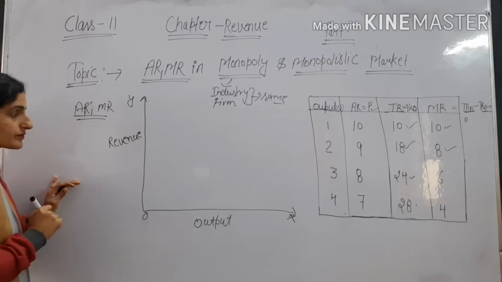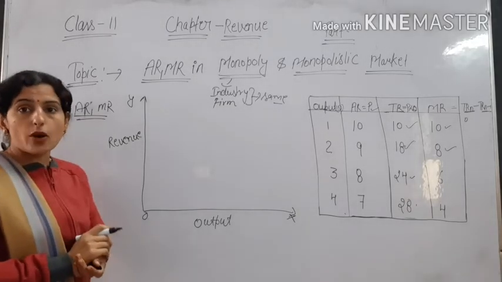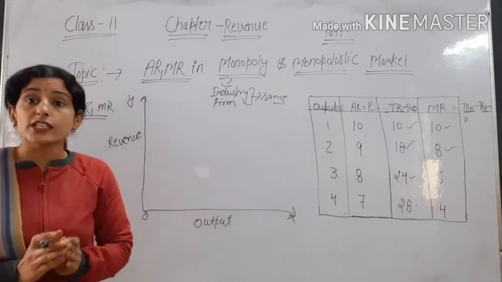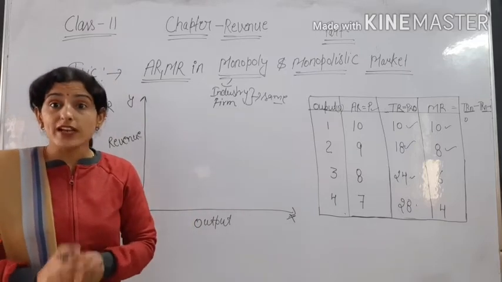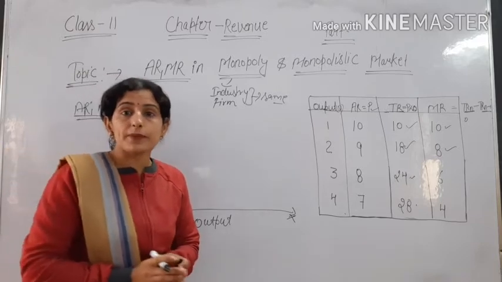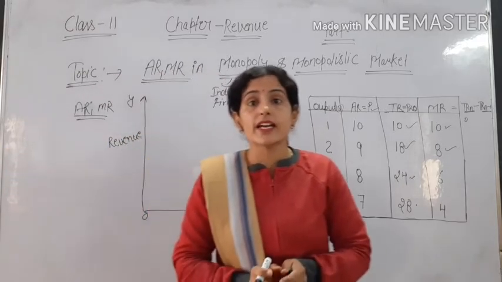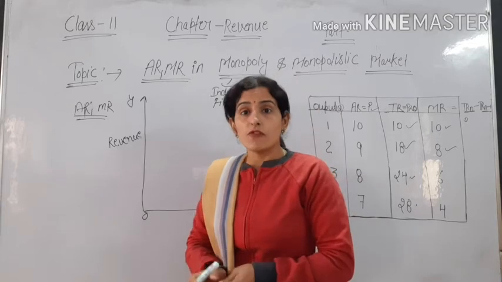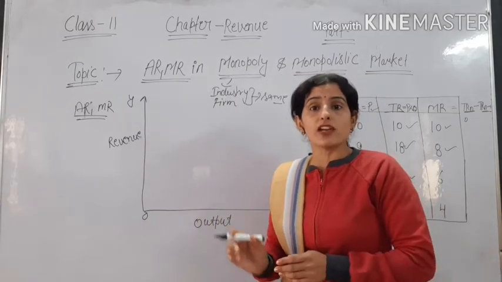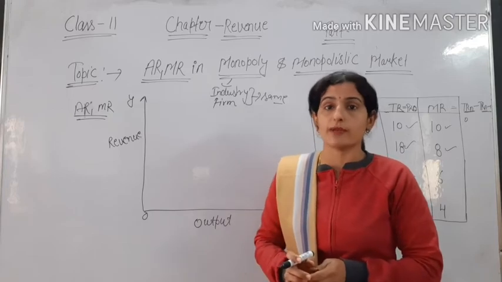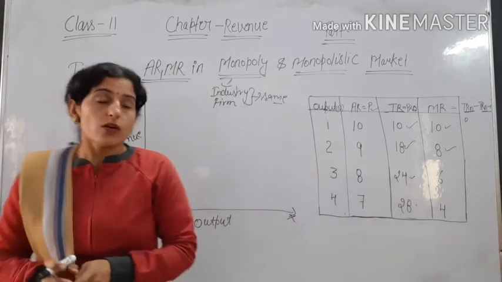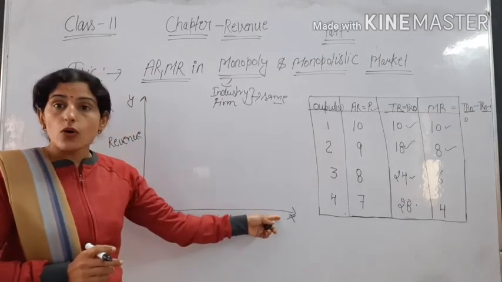As we discussed, in perfect competition average revenue is horizontal to the OX axis. It is fixed or constant, because average revenue, or price, is decided by the industry and all firms in the market follow that price.